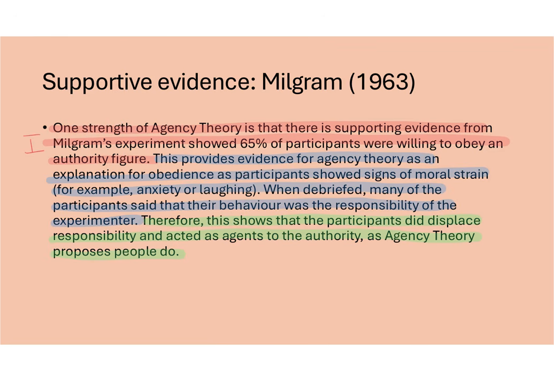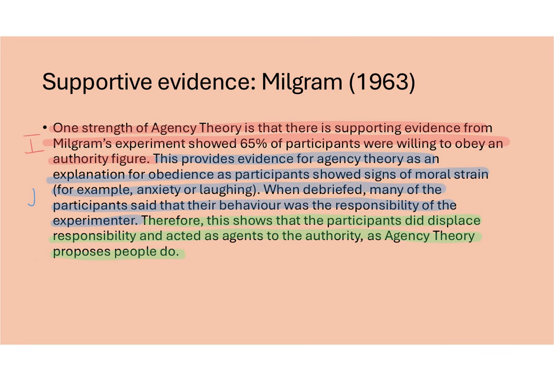You then need to explain how Milgram's study actually supports agency theory, that justification, where we see that. We see that through the display of moral strain, people showing their discomfort with the action through the anxiety or the laughing, but also people showing the displaced responsibility by, during the debrief, a lot of participants saying that their behaviour was the responsibility of the experimenter.